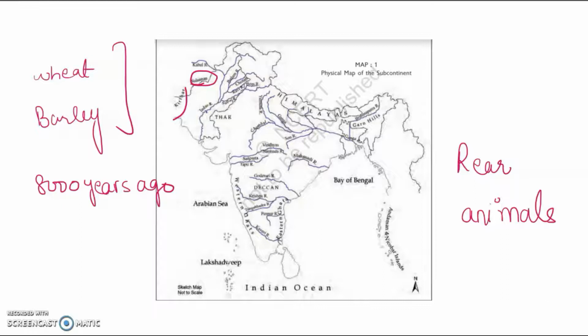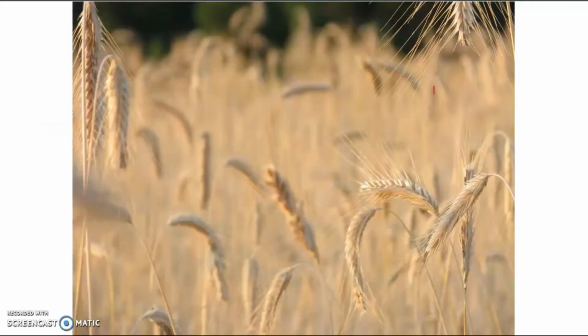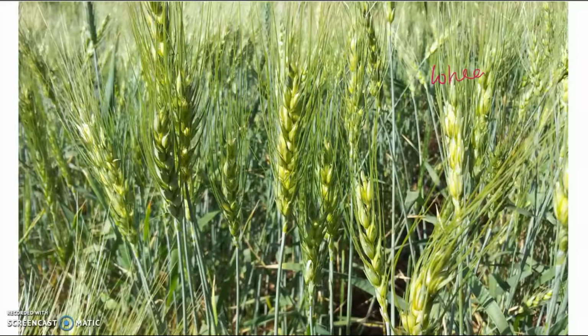Now I'll show you how wheat and barley look. So this is barley, which could be used to feed the animals and also humans. And this is what you call wheat. So we've got evidence of the growth of wheat and barley. Wheat is considered the staple food worldwide.